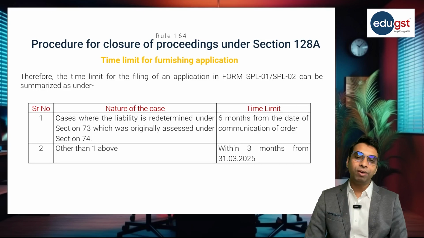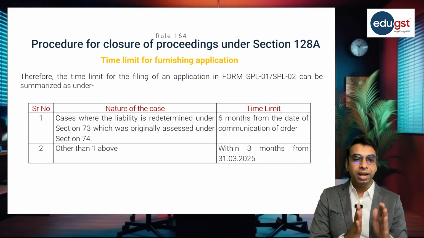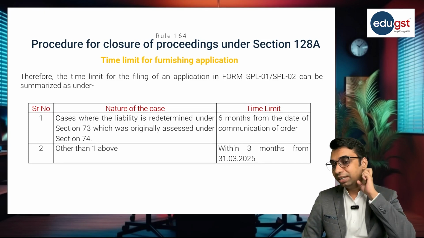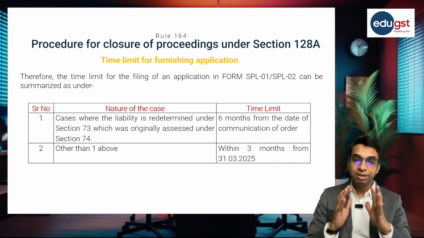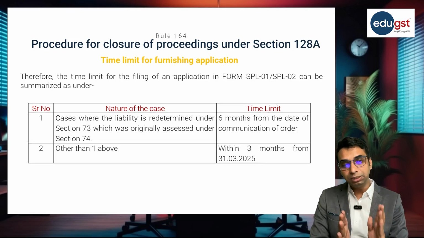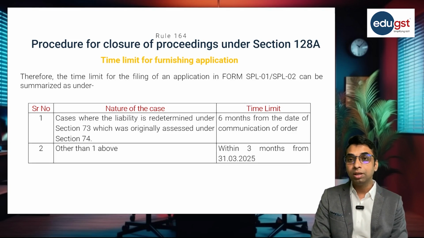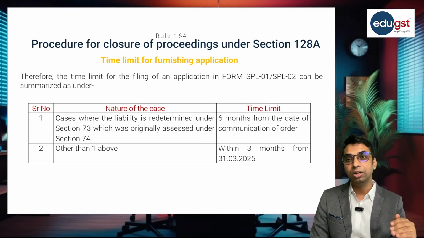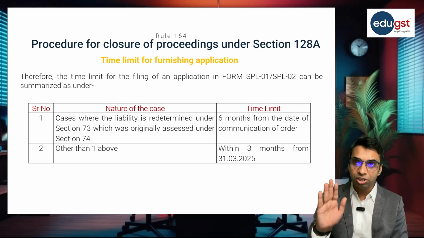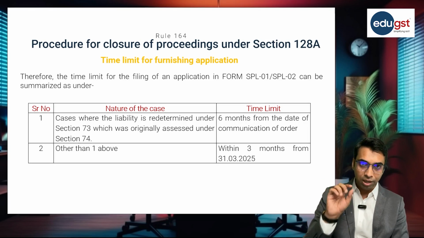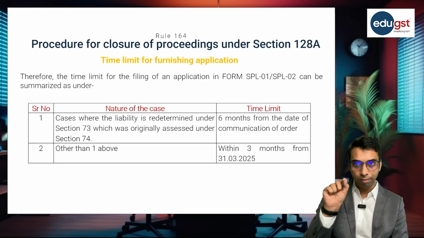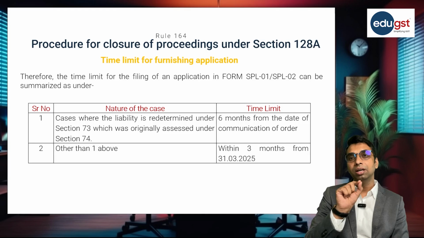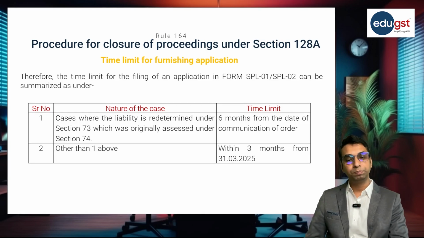And therefore, the time limit for filing of the application in form SPL 01 and SPL 02 can be summarized like this. Cases where the liability is redetermined under section 73, which was originally assessed under section 74, get 6 months from the date of communication of the order, and others get a period of 3 months from 31st March 2025. So in normal cases where redetermination of liability is not applicable, the last date for filing the application in form SPL 01 or SPL 02 will be 30th June 2025.